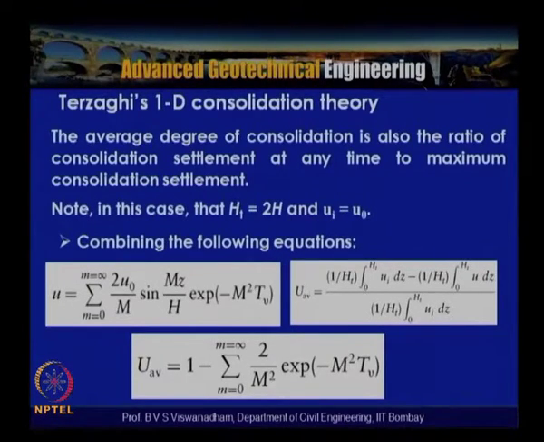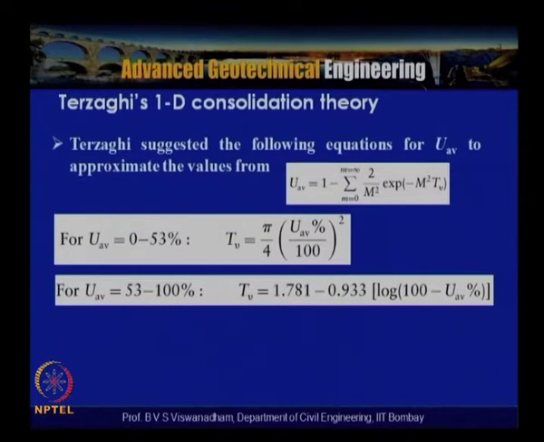So combining these two equations and completing the integration, we get the expression for average degree of consolidation as follows: UAV is equal to 1 minus the summation, m ranging from 0 to infinity, of 2 by m square exponential of minus m square TV, where m is equal to (2m plus 1) pi by 2, and TV is the time factor, which is nothing but CV t by H square.